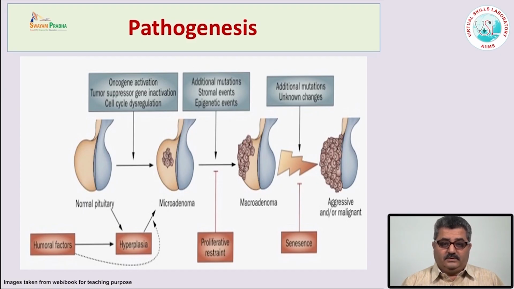Initially there is formation of a small microadenoma, which I mentioned is less than 10 millimeter, or under the influence of some epigenetic events or additional changes, it undergoes formation of a larger size or macroadenoma, and very rarely it will disseminate and cause drop metastasis or may go to other places in the body.